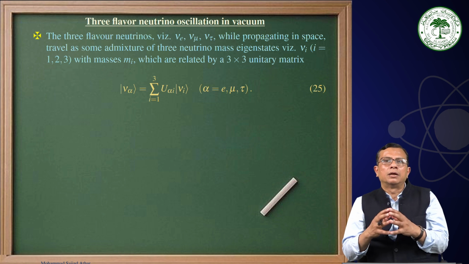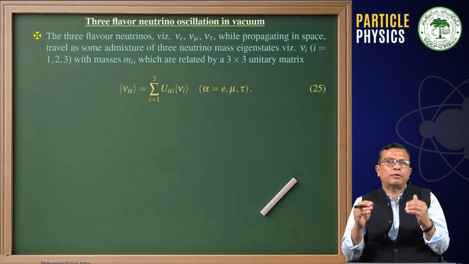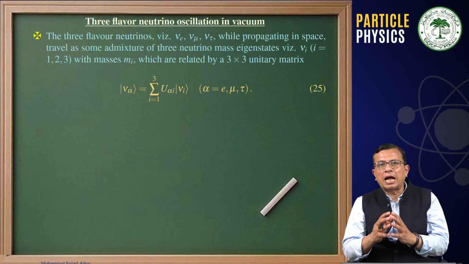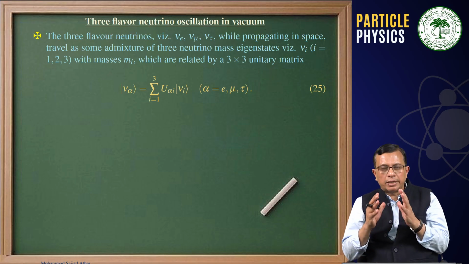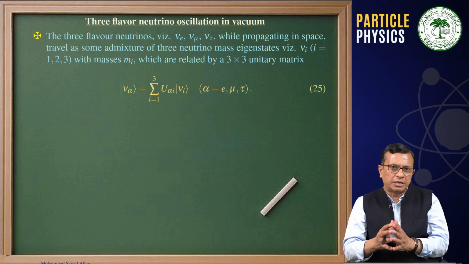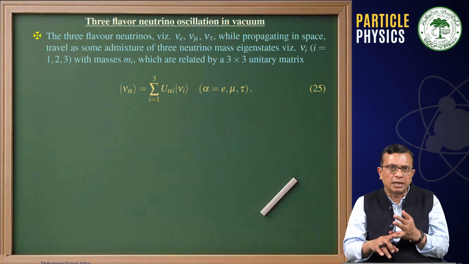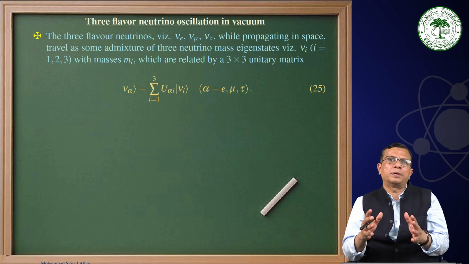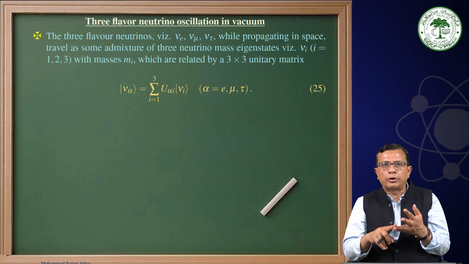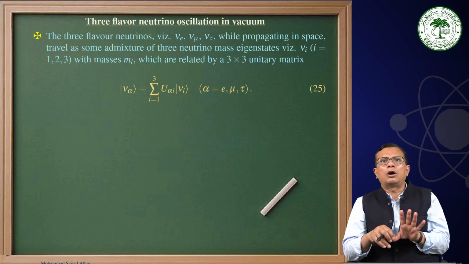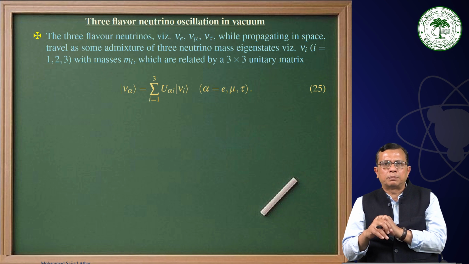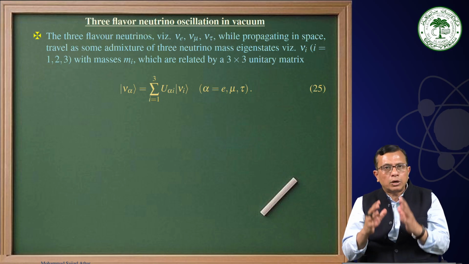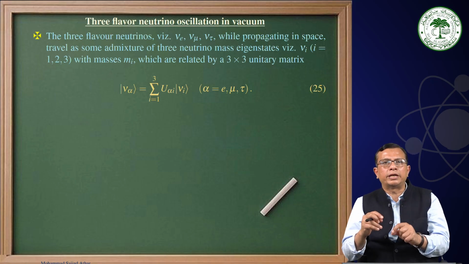Therefore, in the next lecture we will write the expression for the transition probability in the three flavor neutrino case, and then we will discuss the latest results on these parameters of delta m square and the mixing angle, which have been determined by various experiments. All the experiments I am talking about, whether solar experiment or reactor experiment or accelerator experiment or atmospheric neutrino experiments. We will look at the present values from these experiments and also the information on the CP violating phase delta.